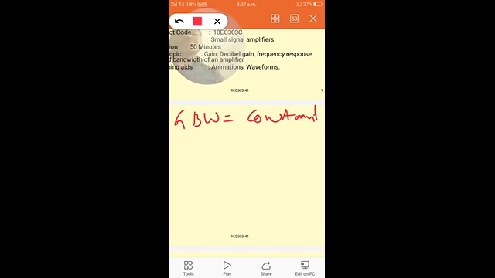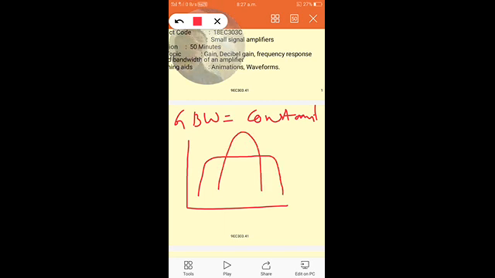See here, this is the frequency response of two amplifiers.